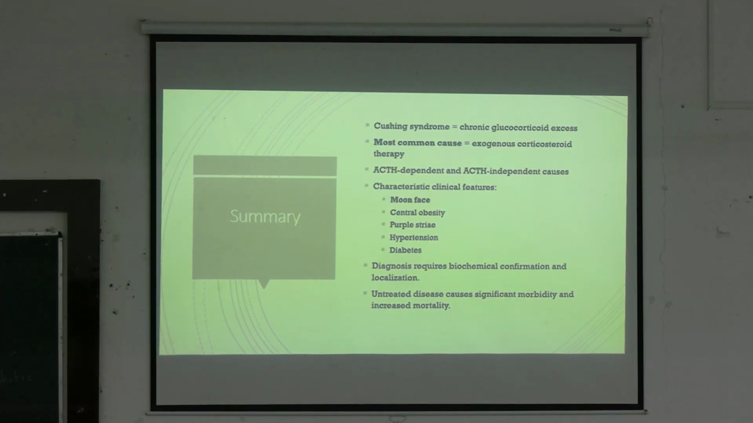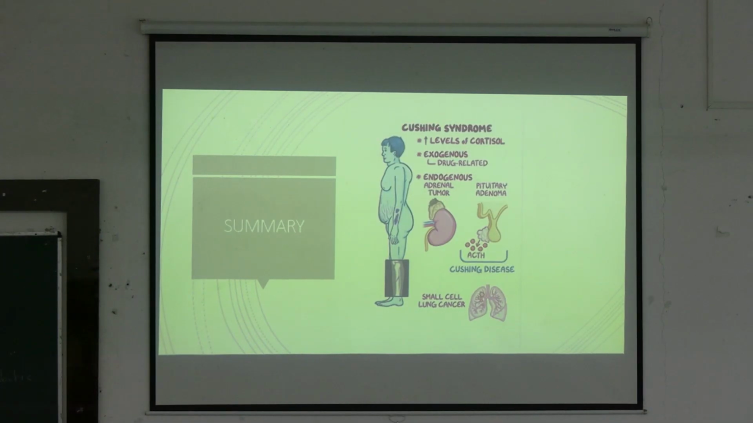For the diagnosis, we have to do the biochemical tests for cortisol and ACTH, and for localization, we have to do imaging like CT or MRI. This is important because untreated disease can cause significant morbidity and mortality in the patient. The most common cause of Cushing syndrome is exogenous steroids.